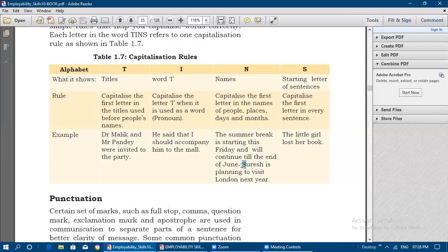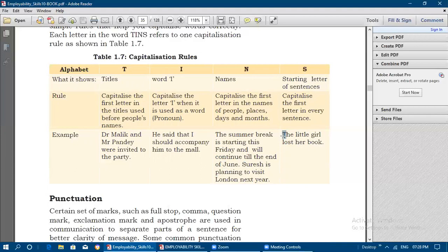Suresh is planning to visit London next year. Suresh is the name of a person. Is planning to visit London. London is a place. So everywhere we have seen the capital letter wherever it appears. And the starting letter of the sentence, that is, capitalize the first letter in every sentence. The little girl lost her book. So in that, the first letter T is capital.